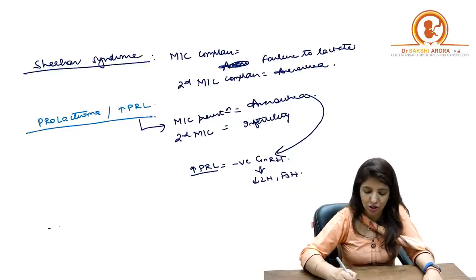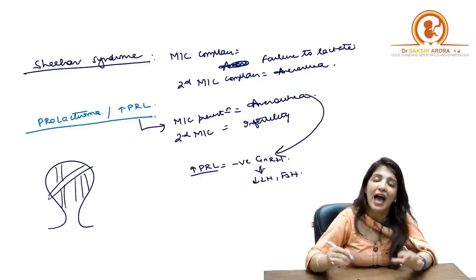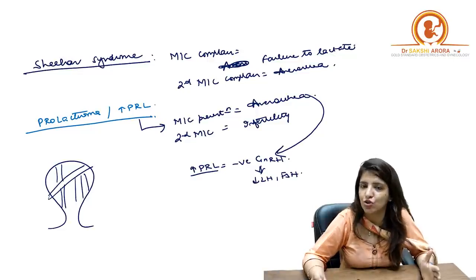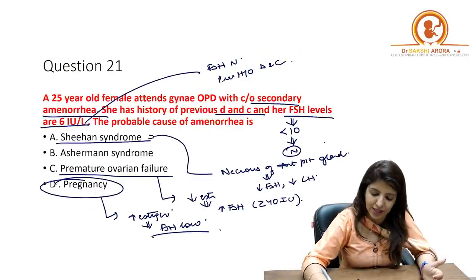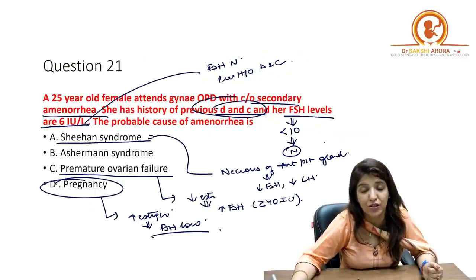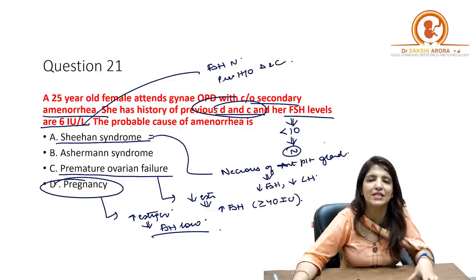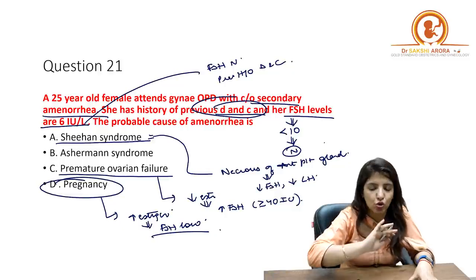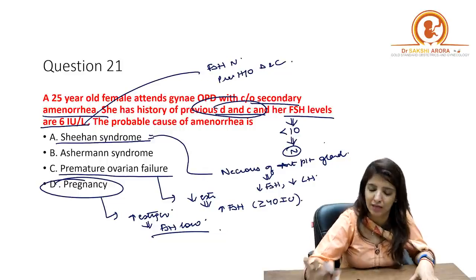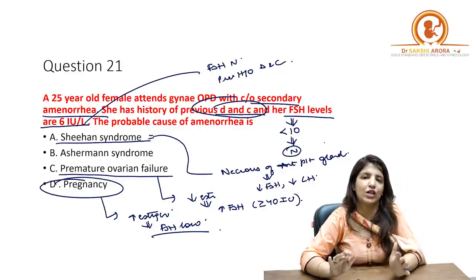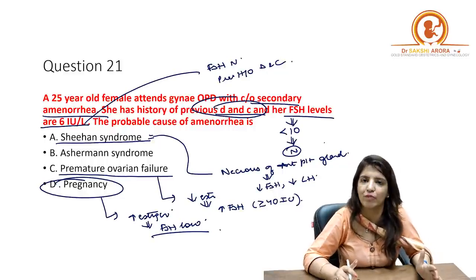What happens in Asherman syndrome? There are adhesions found inside the uterus, and Asherman syndrome happens because of excessive curettage. In this case, the patient is giving you a history of previous dilatation and curettage. In Asherman syndrome, because the problem is at the level of the uterus, there is no problem at the level of the ovary, pituitary, or hypothalamus. That is why the levels of FSH and LH would be normal. So this is typically a case of Asherman syndrome.